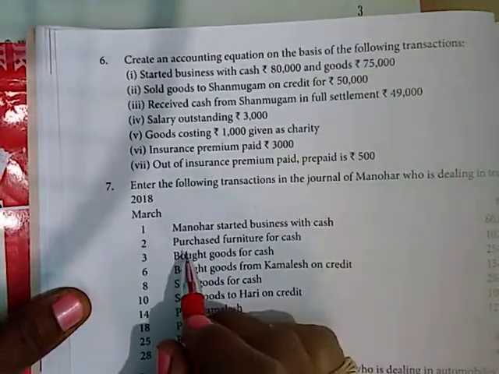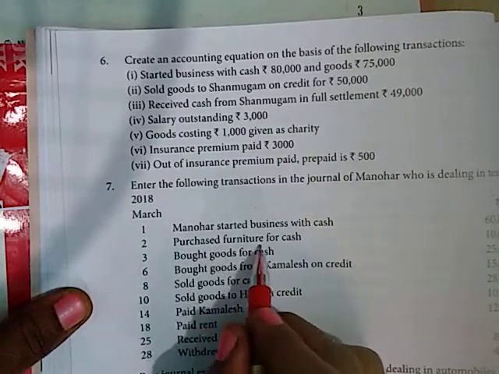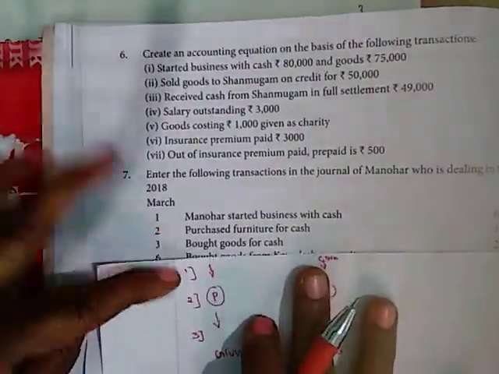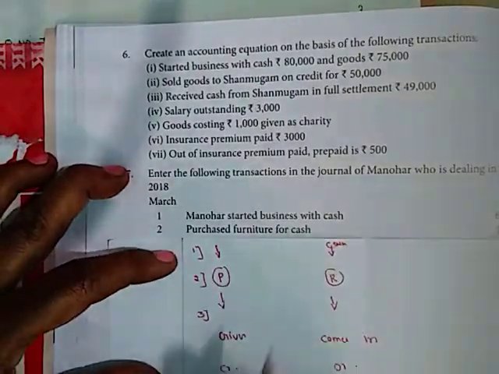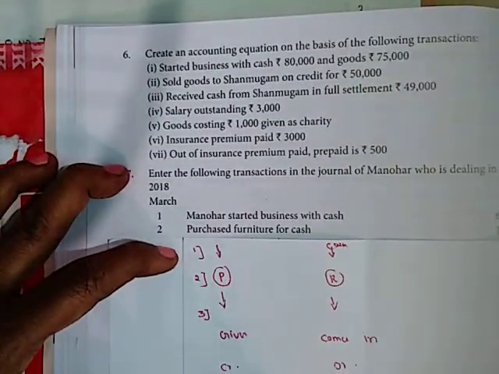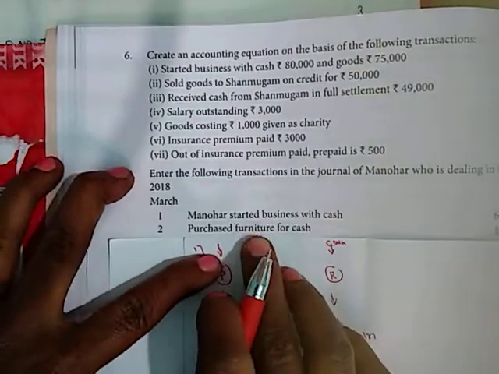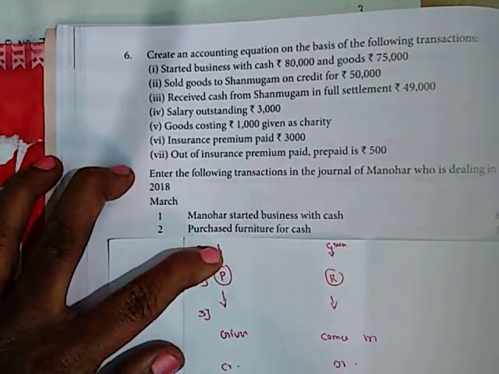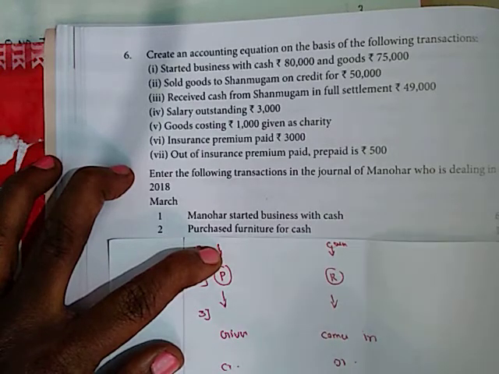Next transaction: purchased furniture for cash. In this transaction, the involved accounts are furniture and cash.